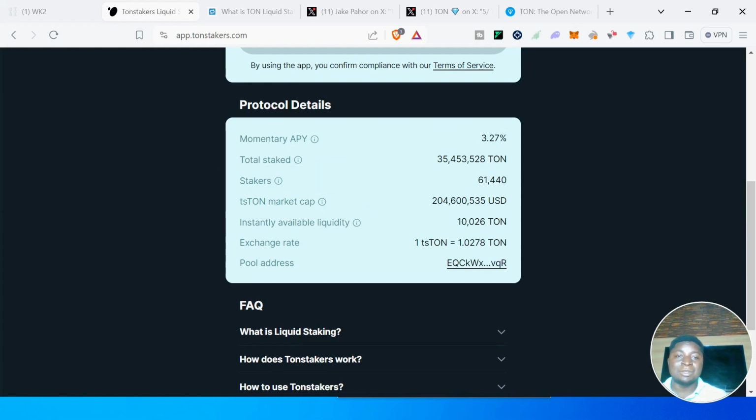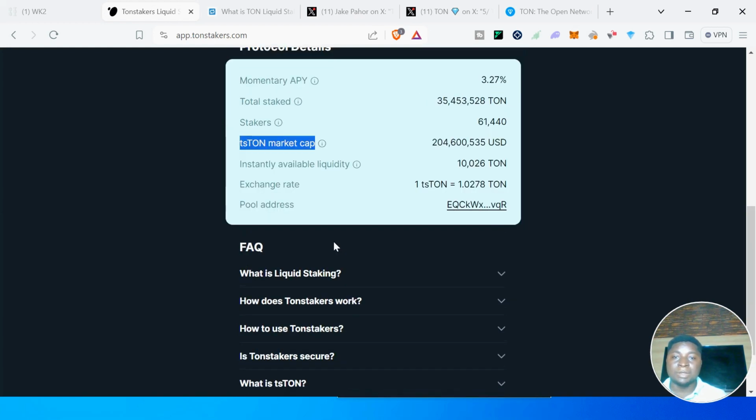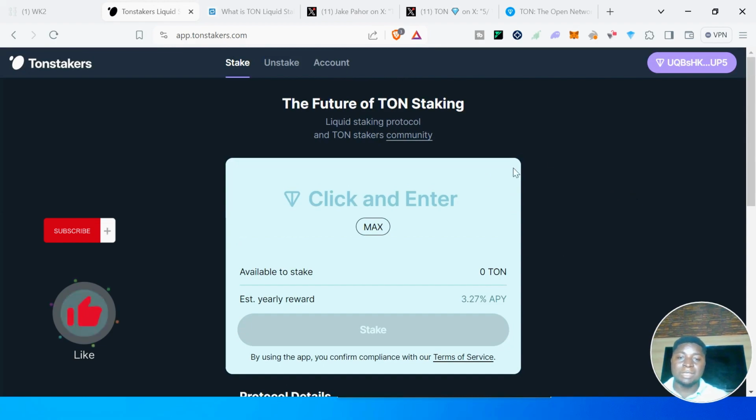This is the stakers count, 61,140. This is the market cap for the staking coin, which is what you receive when you stake: $204 million. Then instant available liquidity, exchange rate, pool address, and so forth. So now let's move ahead and stake.